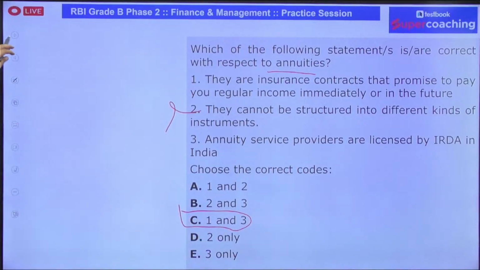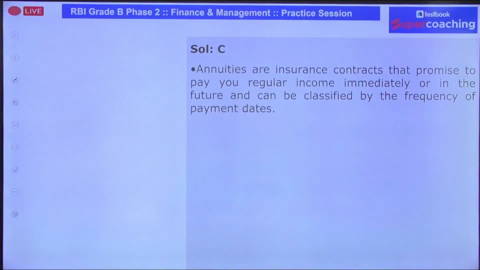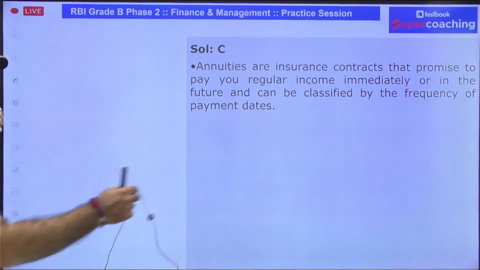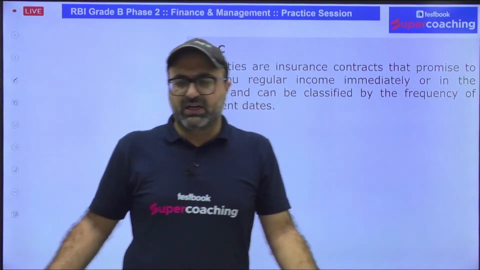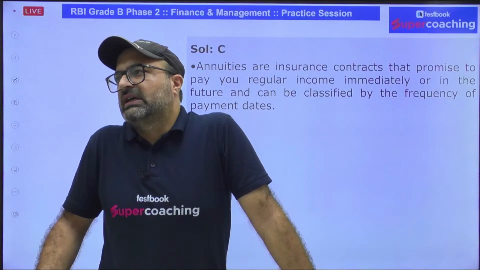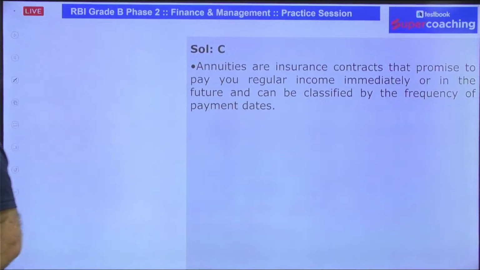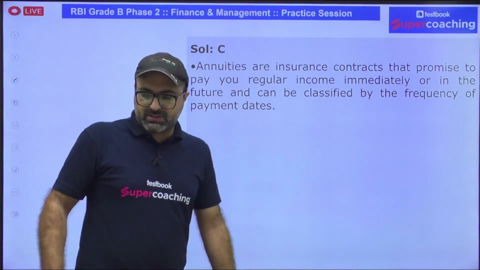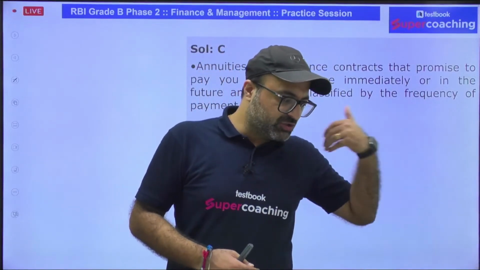So the annuity word is basically related to insurance contracts, which help you to earn regular income, maybe in near future or maybe from the very next day. For example, one of my friend's father retired from a government job, and after retiring he invested his entire amount in an insurance policy.